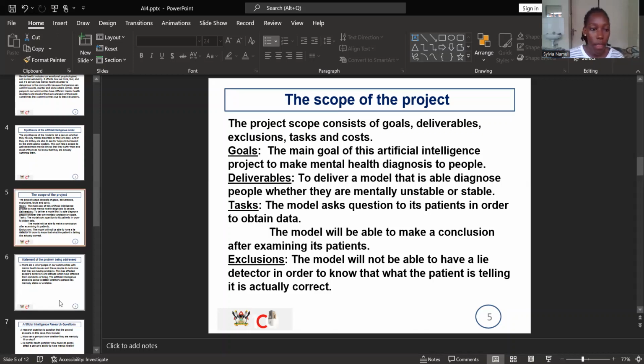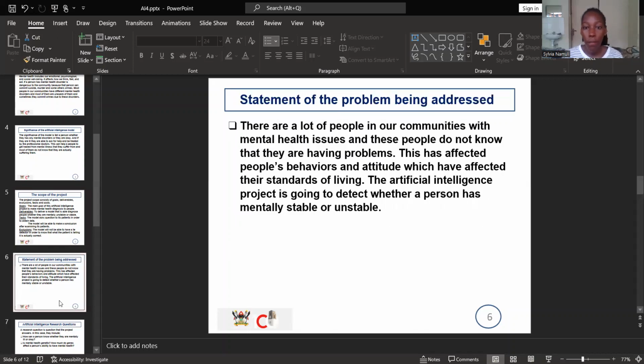Then the state of the problem being addressed is that there are a lot of people in our communities with mental health issues, and these people actually do not know that they have mental health issues. So they end up doing things that affect other people, and they don't know what to do exactly, and this has affected people's behaviors and their attitudes.